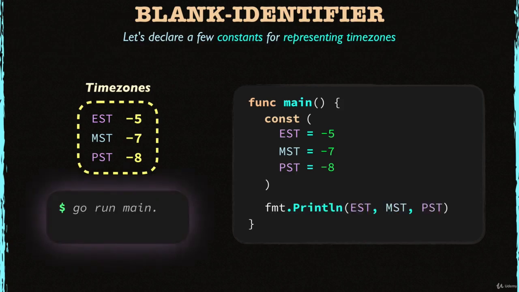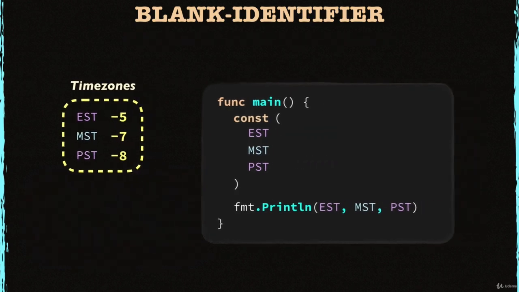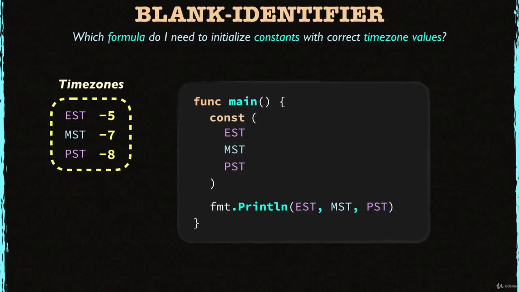Okay, let's run it. Now let's suppose that the actual time zone table is much longer. If so, then it's better to use iota. But how can I do that? Let's figure it out next. Now I've removed the initial values from the constants. That's because I want to replace them using iota.